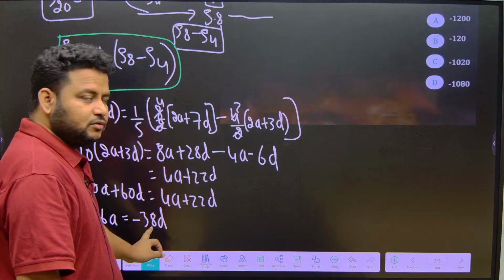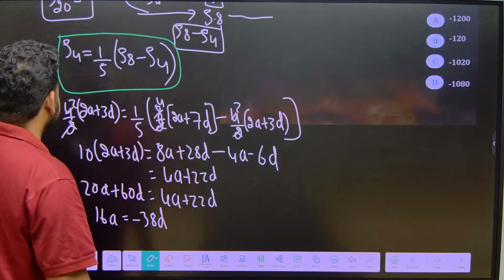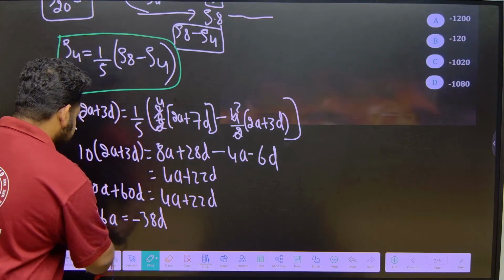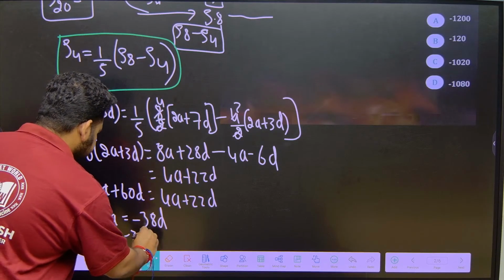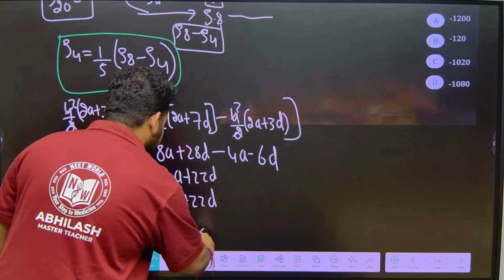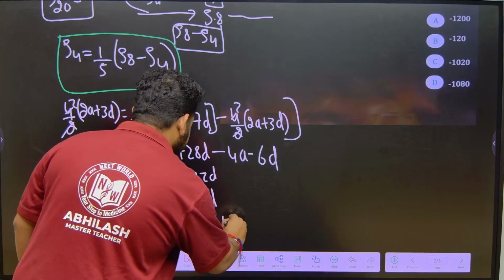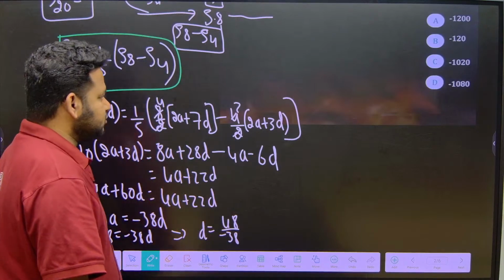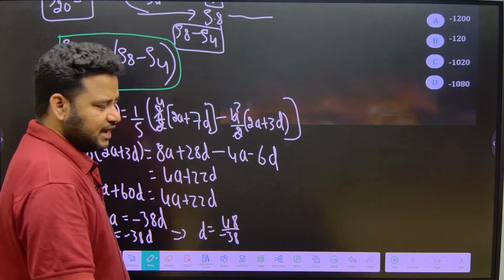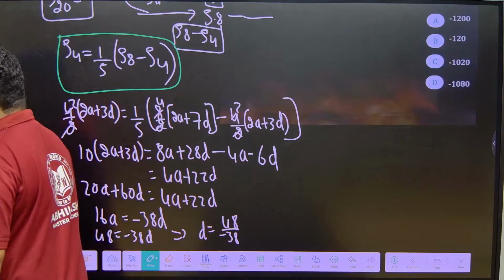I will get it equal to minus 38D. So, 16A, A is what? 3. So, this will become 16 3s are 48. 48 is equal to minus 38D. So, D will be equal to what? D will be equal to 48 by minus 38. This is what I will have.